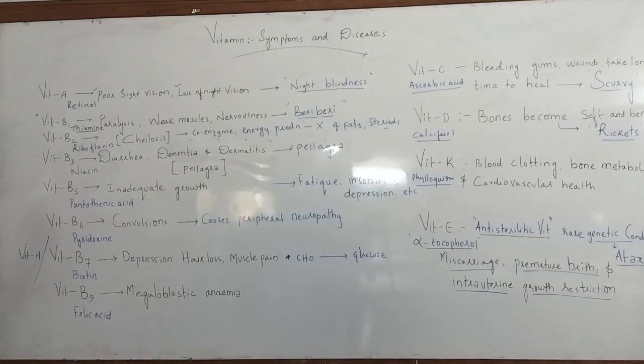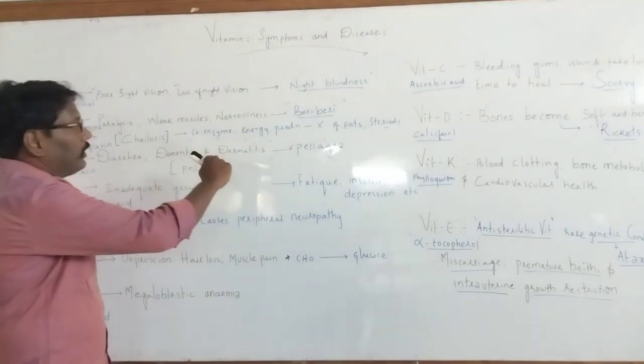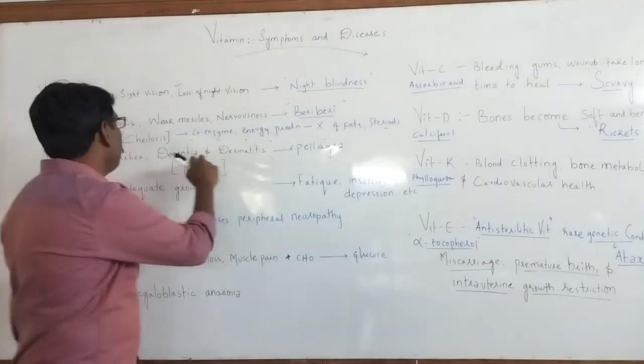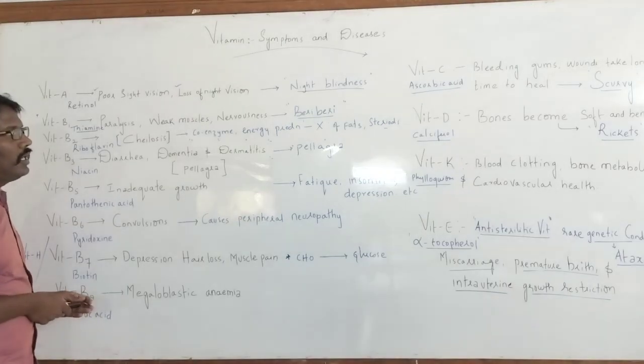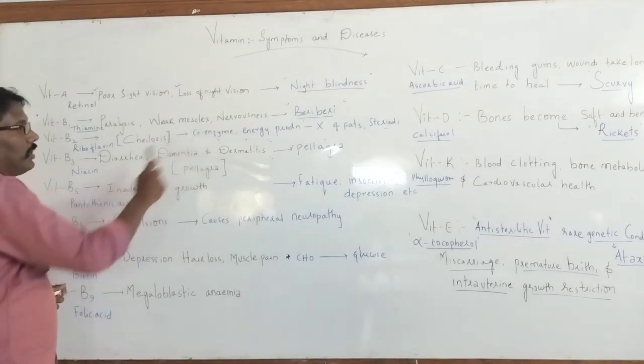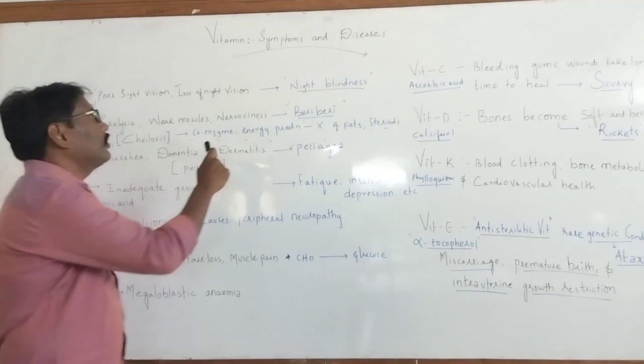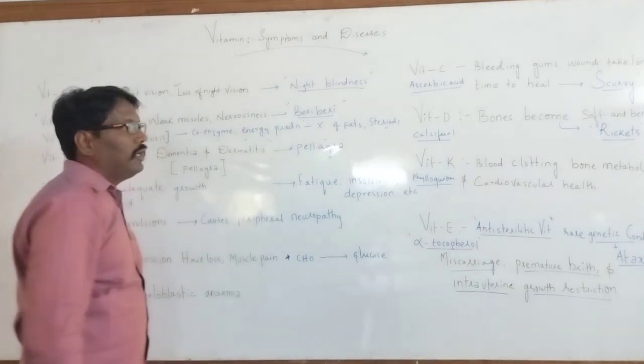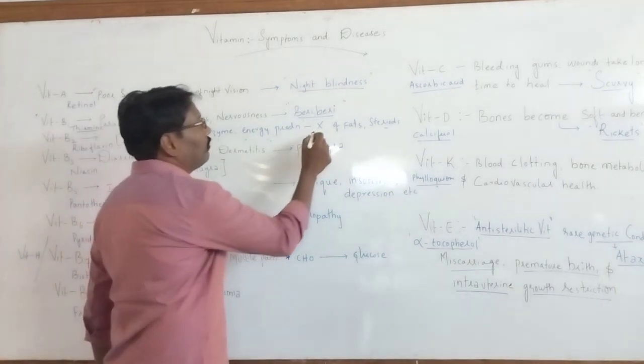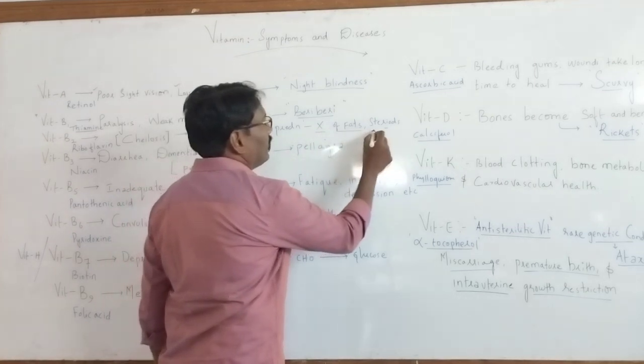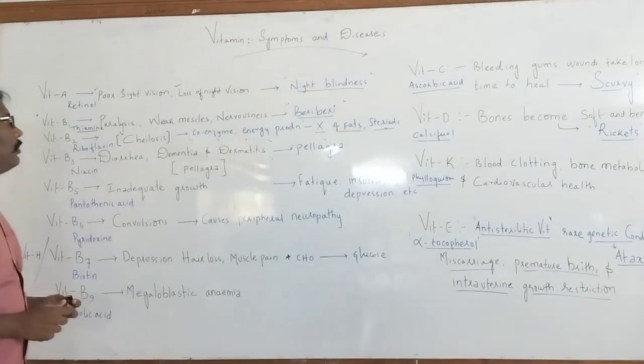What is the main function of riboflavin? It acts like a coenzyme, and it is responsible for the production of energy in the body, and even for the breakdown of fats and steroids. So that is a major function.